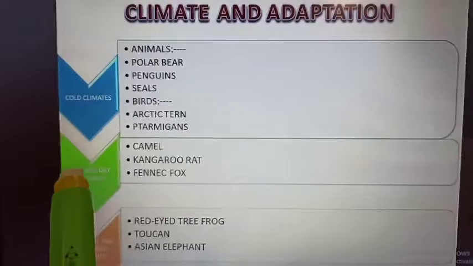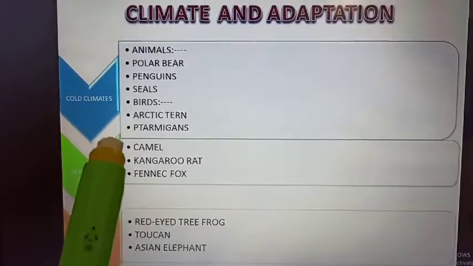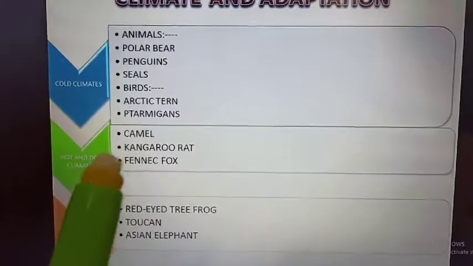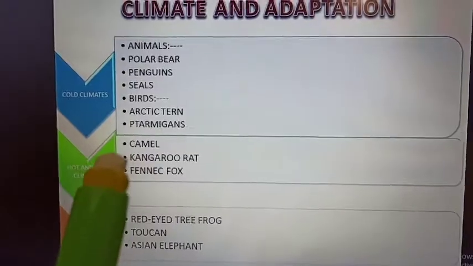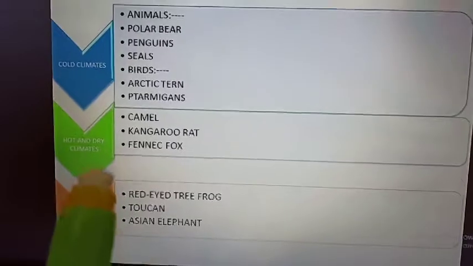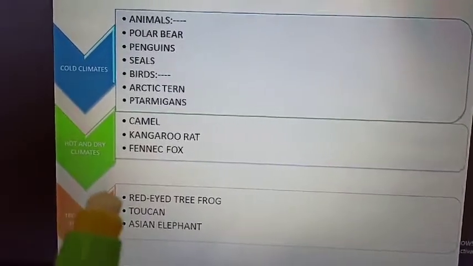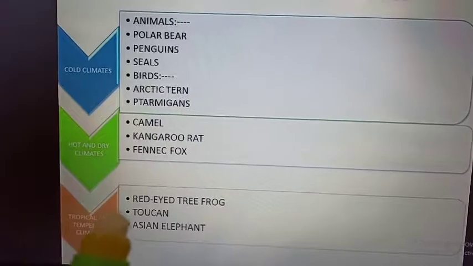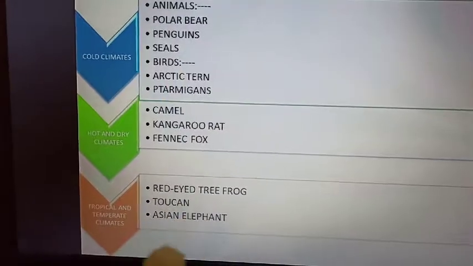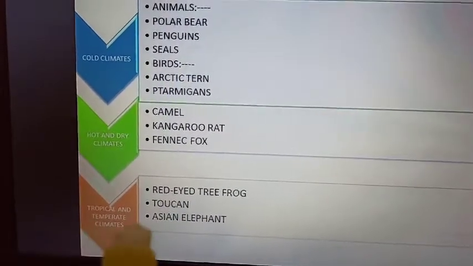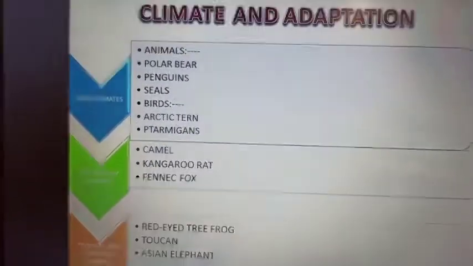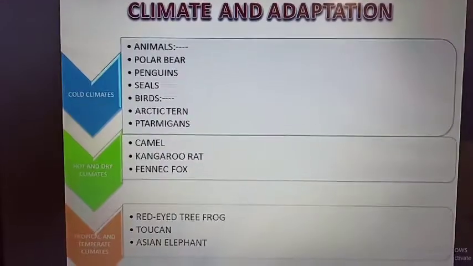After that we will study the hot climatic region, about the camel, kangaroo rat, and fennec fox. These animals we will study under the hot climatic regions. And here they have given red-eyed tree frog, toucan, and Asian elephants. These animals we will study under the tropical and temperate climate. Okay children, so let's see one by one about these animals.